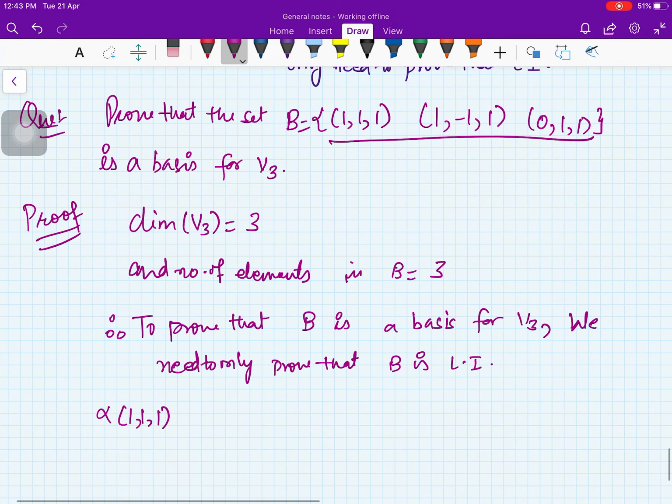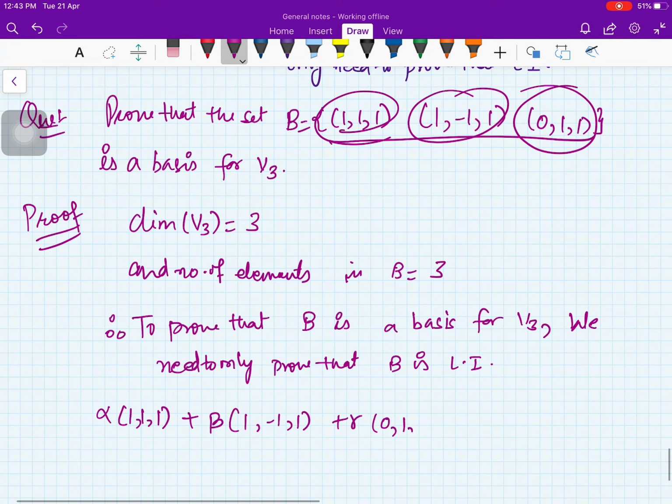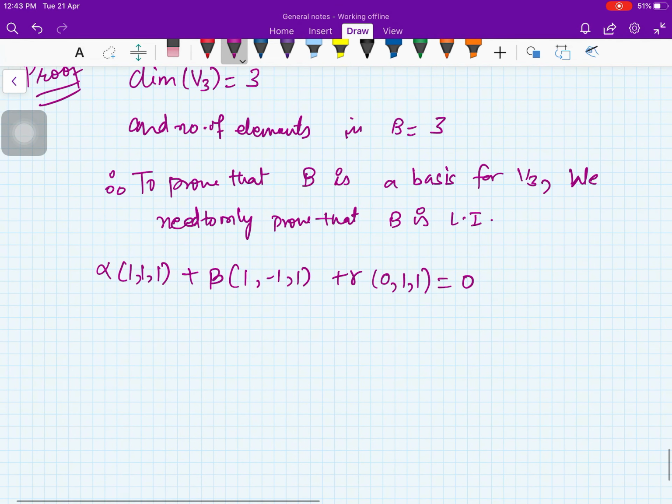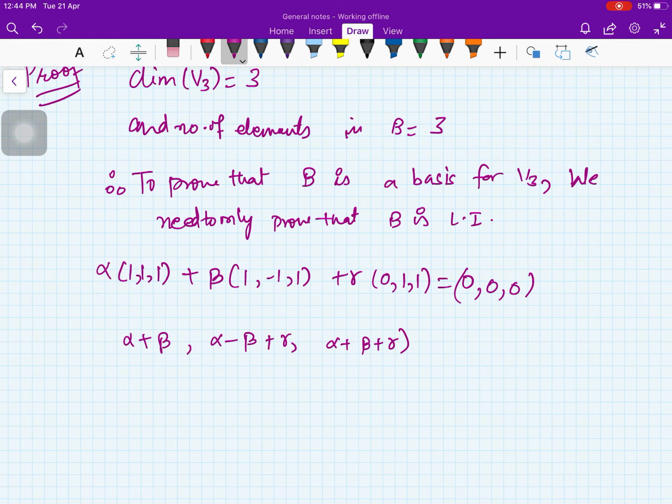For that you take alpha times the first element of the set, beta times the second element, gamma times the third element, equal to 0, which is actually (0, 0, 0). So you will get alpha plus beta, alpha minus beta plus gamma, alpha plus beta plus gamma equal to 0, 0, 0.